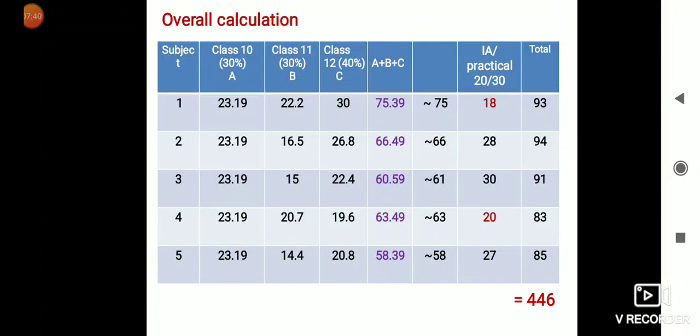Class 12 40% of each subject, that is 30, 26.8, 22.4, 19.6 and 20.8. Now we'll sum up column A, column B and column C, and it is coming out as 75.39, which is rounded off to 75, then 66.49, rounded off to 66, 60.59, around 61, 63.49, around 63, and 58.39, around 58.